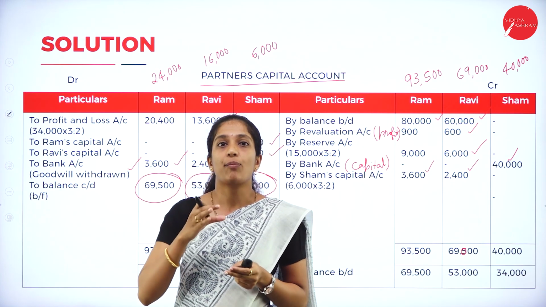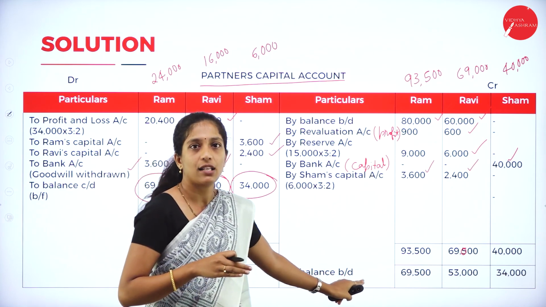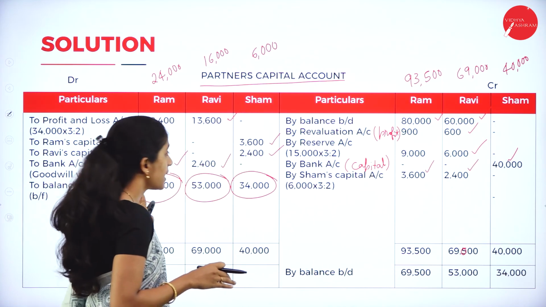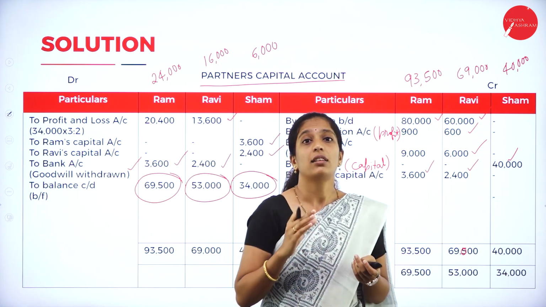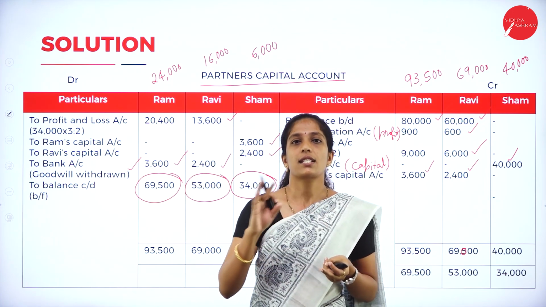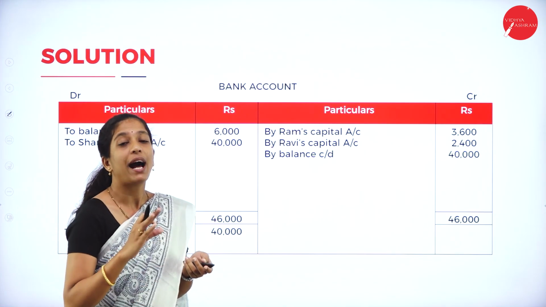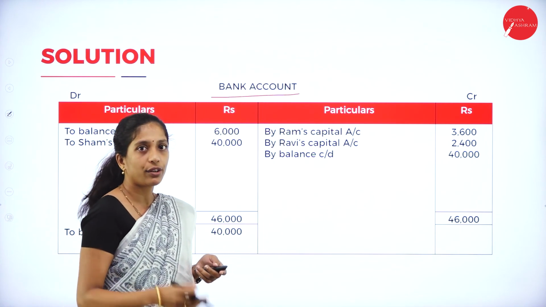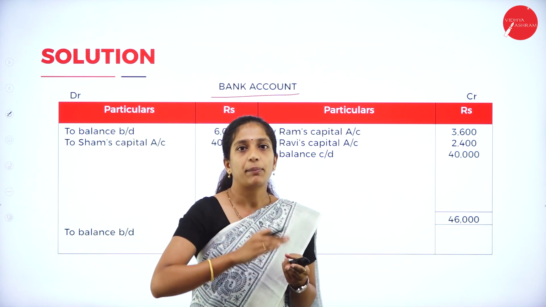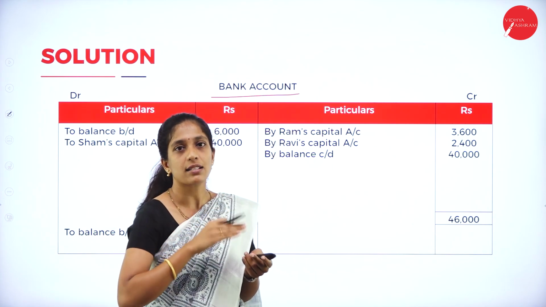So whatever the amount you have carried down, that has to be brought down. So by balance brought down, the same amounts, that is 69,500, 53,000 and 34,000. So this is about the partners' capital account. Now we shall go through the bank account. Now how to prepare the bank account? As usual, you know the format. You will be having particulars and amount on both the debit as well as the credit side.